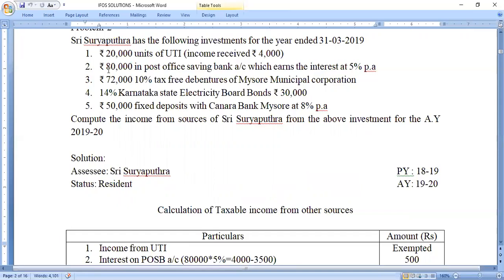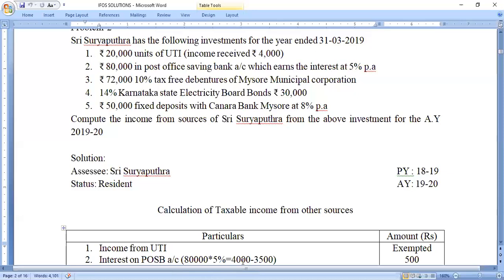Second one, we have rupees 80,000 in a post office savings bank account, which earns interest at the rate of 5% per annum. So here the assessee is earning income in the form of interest on the post office savings bank account. He has deposited rupees 80,000, which earns interest at 5% per annum. First we need to calculate the interest amount. Interest on post office savings bank account: 80,000 into the rate of 5%, so I got an interest amount of 4,000. There are some securities which have been given as an exemption.